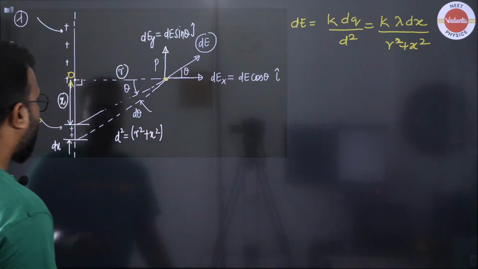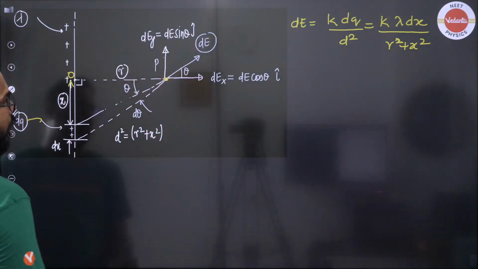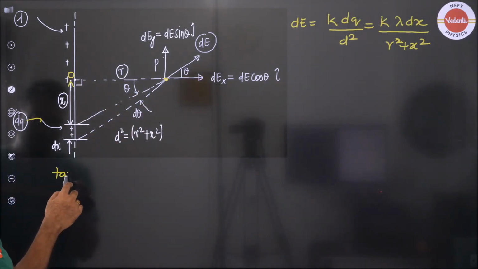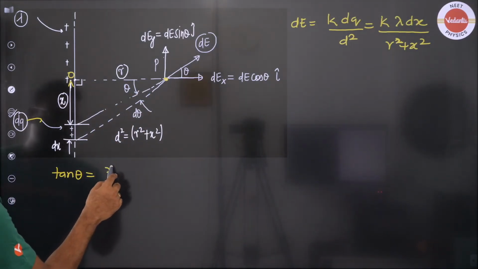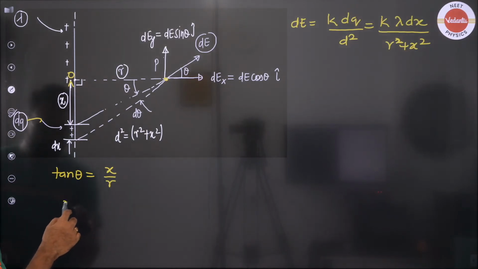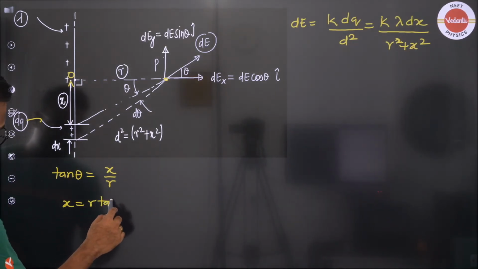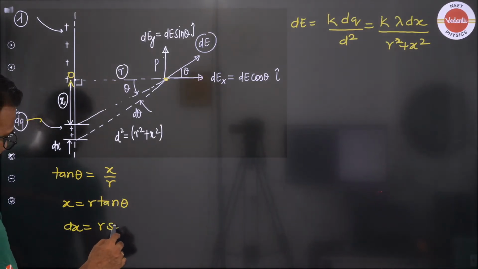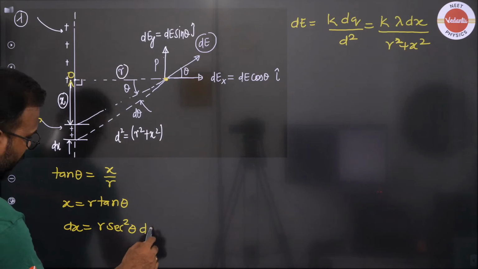Now you see that in this right angle triangle, tan theta is x by r, that means x is r tan theta, and I will require dx, that will be r sec square theta d theta.